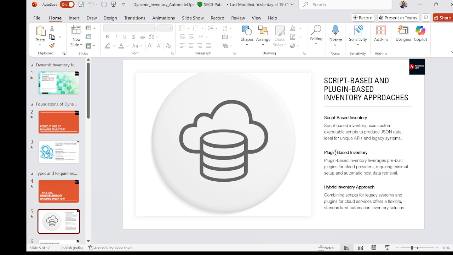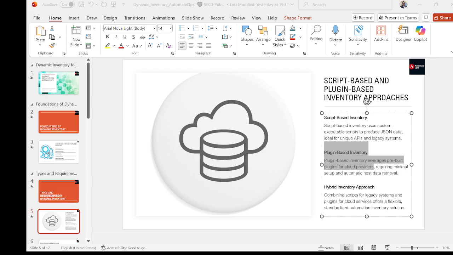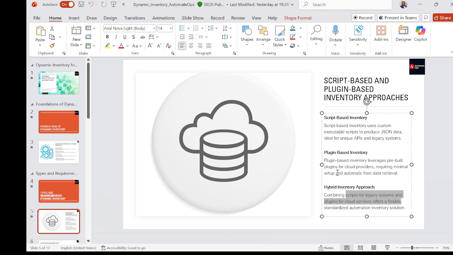Then we have plugin-based inventory, which is my personal favorite for cloud automation, and we will do all the labs in the next module using plugin-based inventory only. These plugin-based inventories are built in, well tested, and very easy to configure for Azure, AWS, GCP, Kubernetes, and VMware. Plugins do all the heavy lifting. And in real-world setups, a hybrid approach is common: scripts for legacy systems and plugins for cloud services. So, plugins for cloud and scripts for everything else.